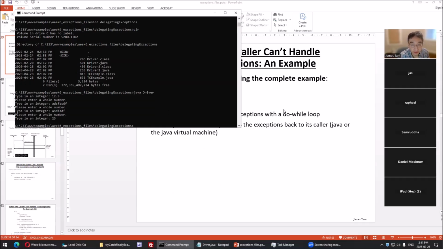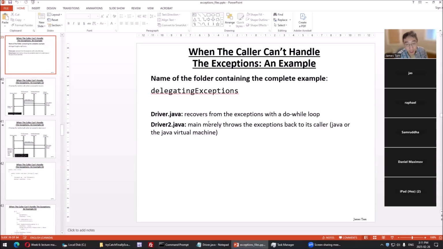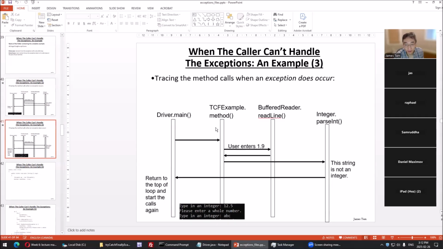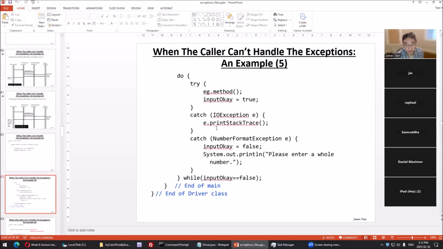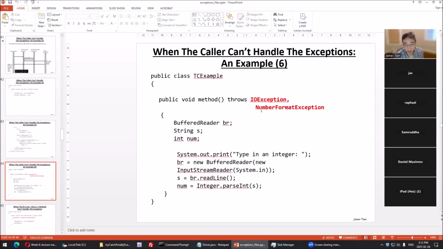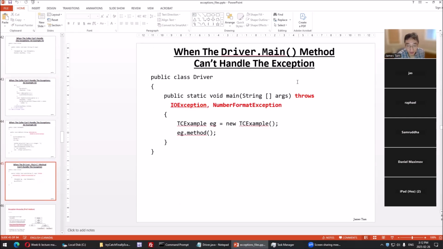Fine, then I have driver 2. Driver 2 shows the other way, where what if main can't handle it? If the very start of the program can't handle it, then that method throws an exception. Now, it's calling that example method which throws an exception. Recall, you either have to have this in a try block, or this method throws an exception.